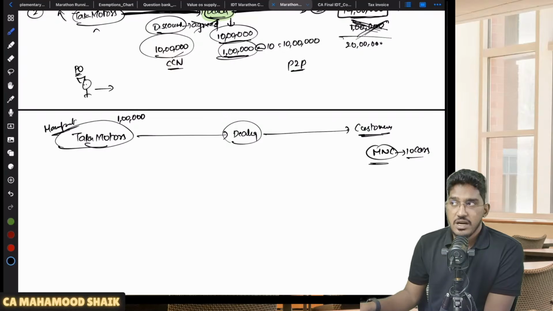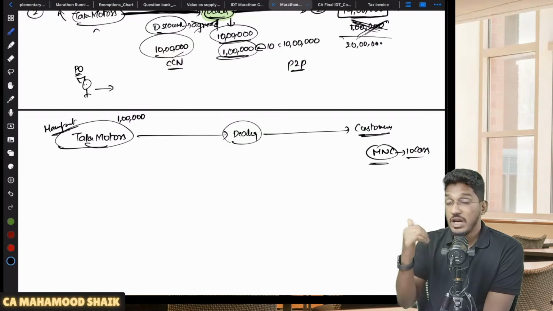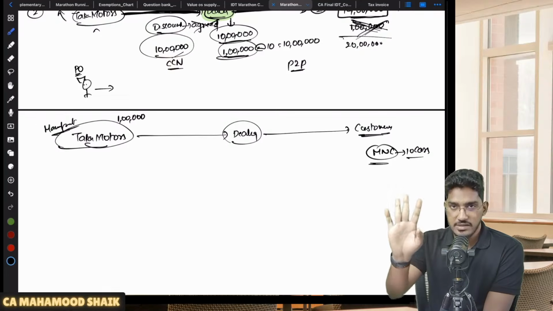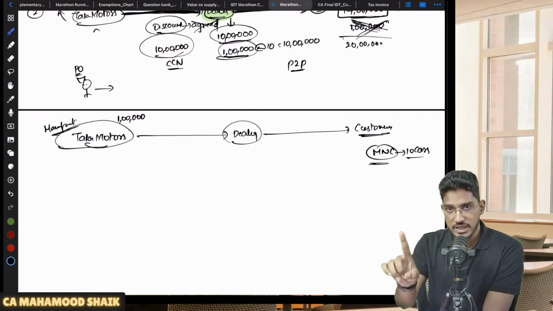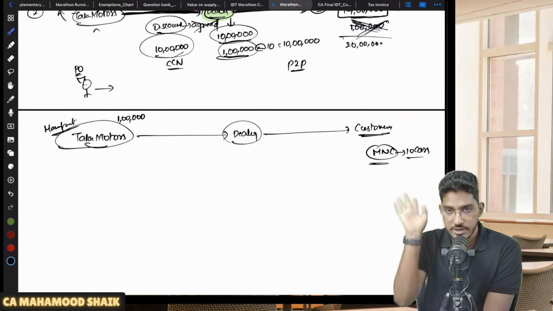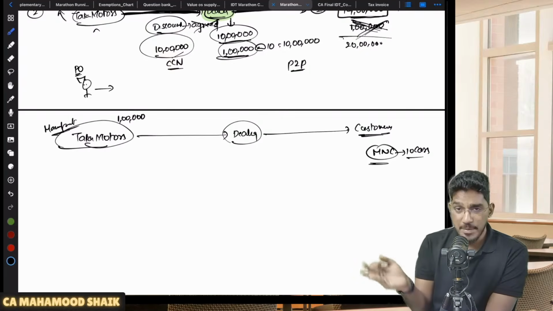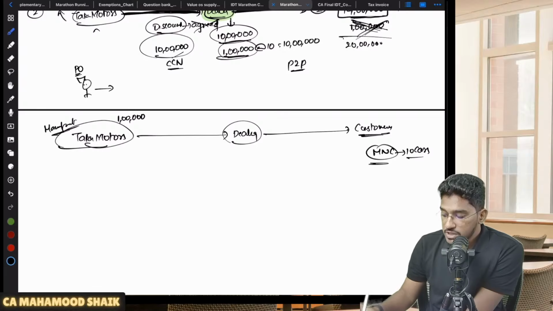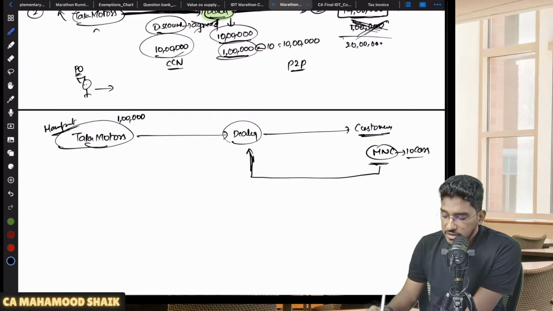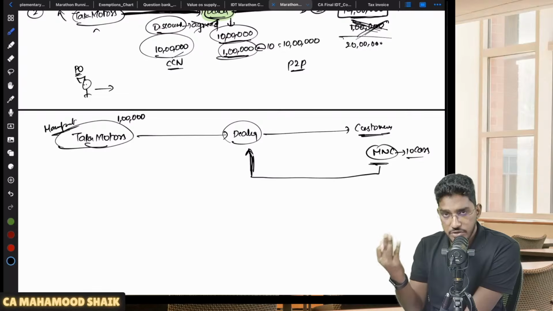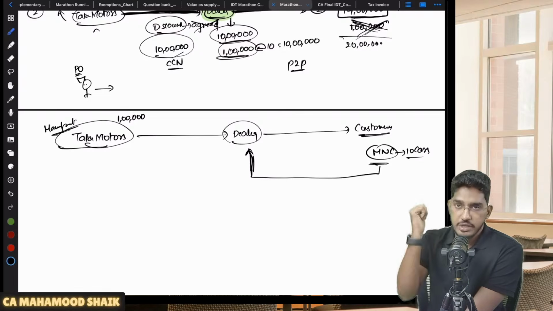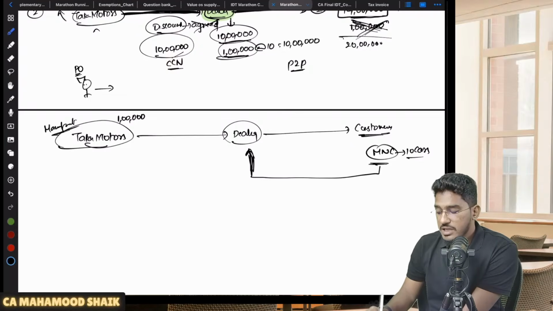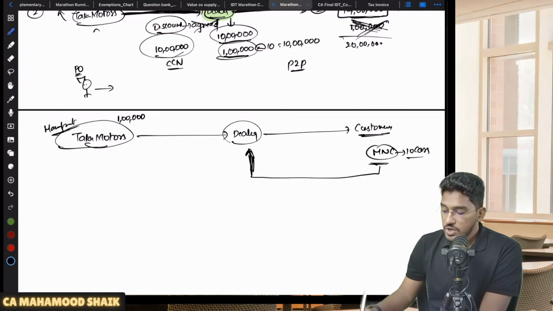But if you want to purchase a car, you can't go to the company. At the factory, they will not make any sale. If you want to purchase a car, you have to go to the showroom, to the dealer only. So purchase of cars can only happen through the dealer. What Tata Motors has told this MNC company is: sir, you go to the nearest dealer and tell them that we have confirmed you 1 lakh rupees of discount, and that dealer will sell you the car at 1 lakh rupees of discount. So this MNC company went to the dealer. They are purchasing 10 cars.